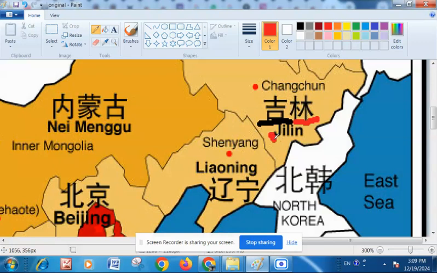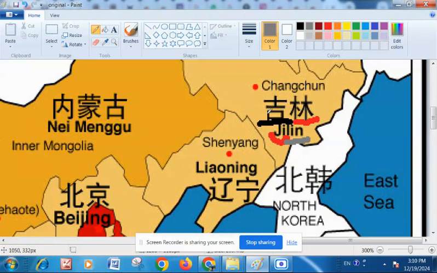The first initial is J initial and I final. J has a pronunciation of ch, which becomes the sound Ji. The second one is L initial and IN final. So it becomes Lin. So the pronunciation becomes Ji, Lin, Jilin.